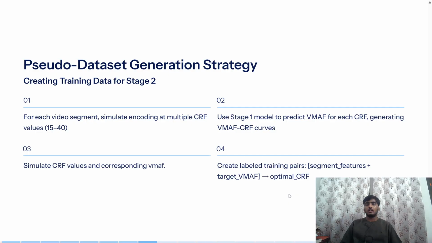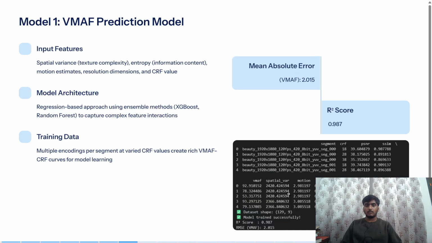So what we did next was a pseudo dataset simulation. Like I told you, here we had given some CRF values and some VMAF values predicted. But you want multiple CRF values to be trained for a model that predicts CRF values, otherwise the model will be undertrained and will perform poorly.